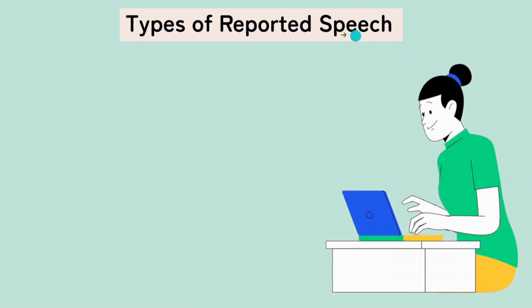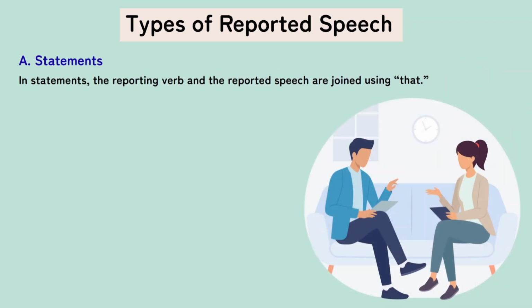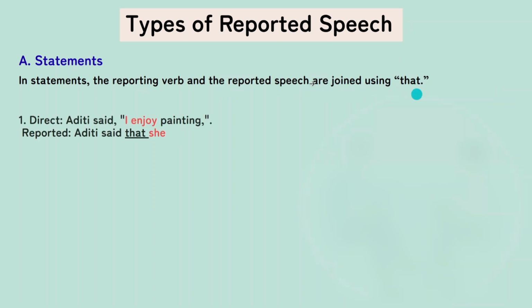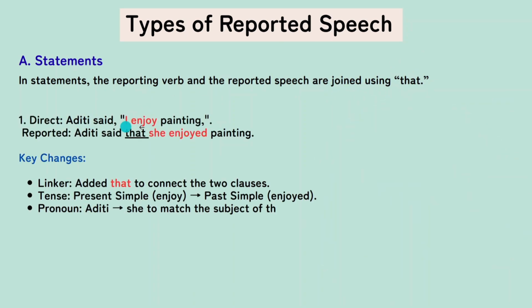Now let us look at the different types of reported speech. We can have statements. So in statements, the reporting verb and the reported speech are joined using that. How is that? Let us look at the example. Direct. Aditi said, I enjoy painting. So which tense is this? The present simple tense. Now here, this is called the reporting verb. Okay, the reporting verb is this part. Aditi said. And the reported speech is this particular part.